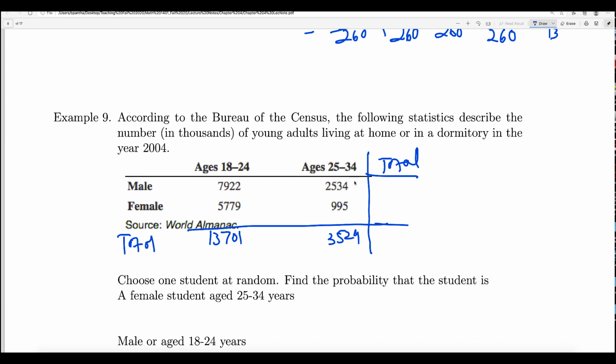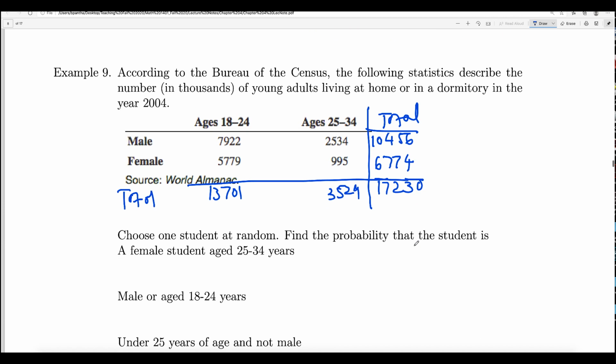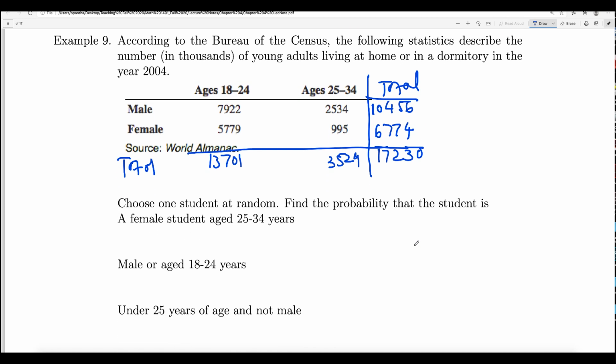And then if you add the total number of males, it will be 10456, and this one will be 6774. Now we need to find out the total of the total, right? So what do you get for the total of the total? So 6 plus 4 is 10, 7 plus 5 is 12, 13, 4 plus 7 is 11, 12, so 10 plus 7 6 is 16, plus 1 is 17. So the total of the total is 17,230.